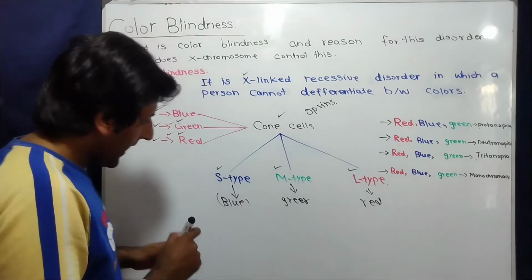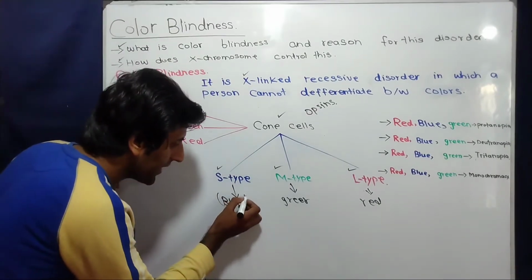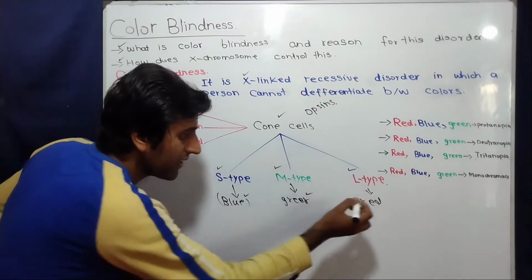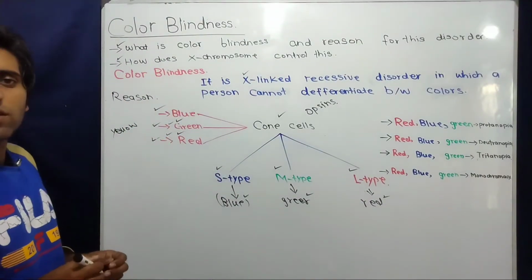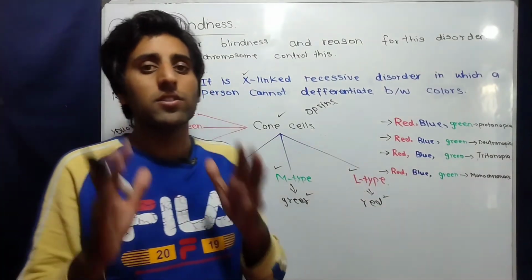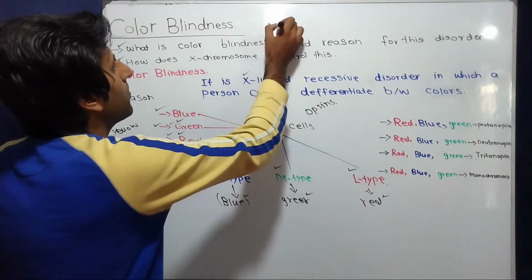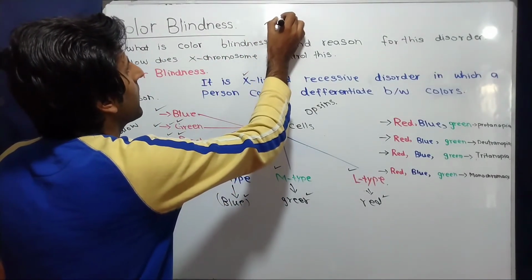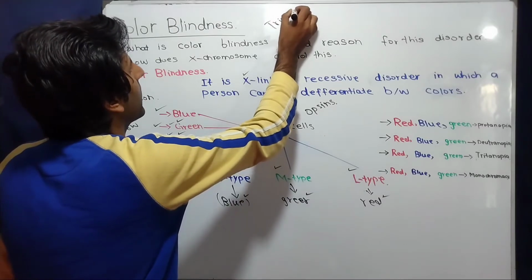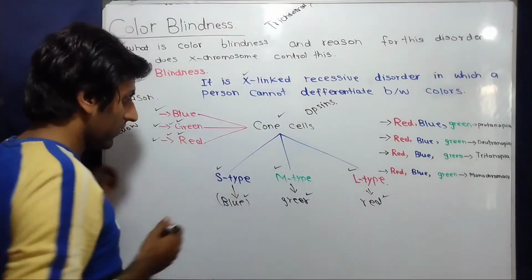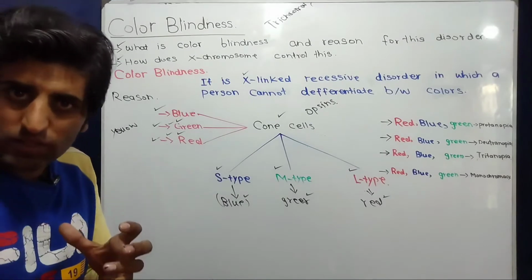Now when a person has normal opsins for detection of blue, green and red color, that person can perceive every type of color. That person is called a trichromate, which has normal color vision. Now how is color blindness developed?